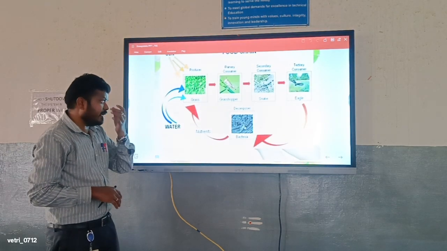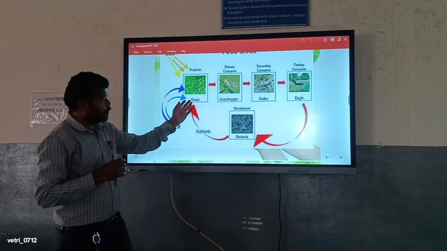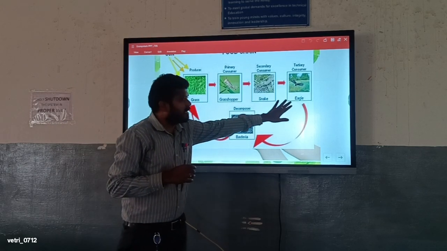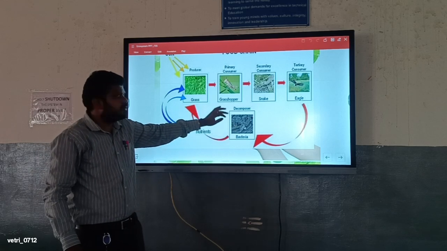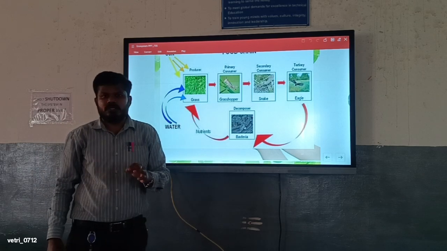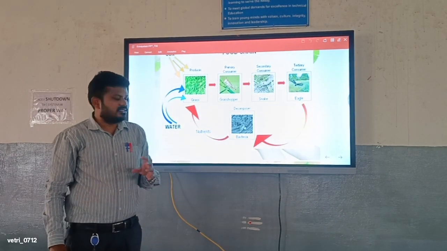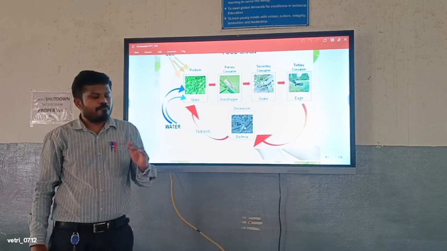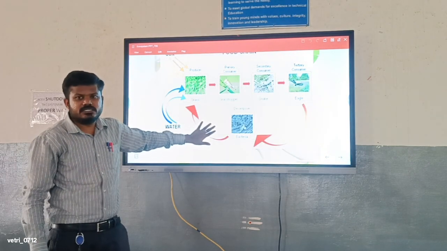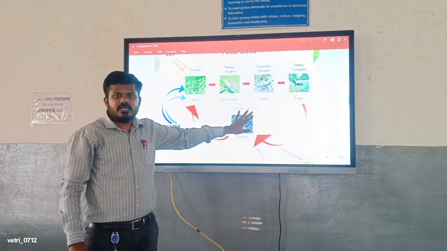In the food chain areas, what is required for all of them, the producers, primary consumers, secondary and tertiary consumers, and the decomposer bacteria, are common things: nutrition, heat energy, and also water. These are the three things. The three non-living components, heat, water, and nutrition, are those that directly interact with the living organisms.